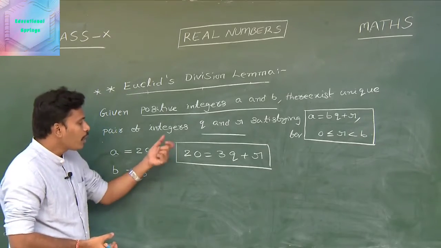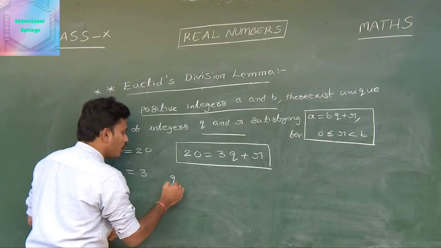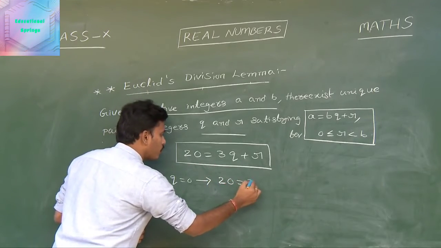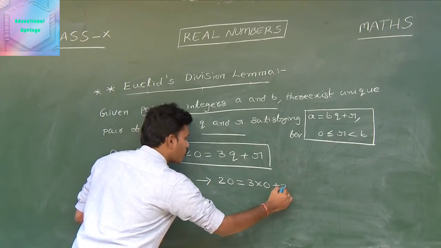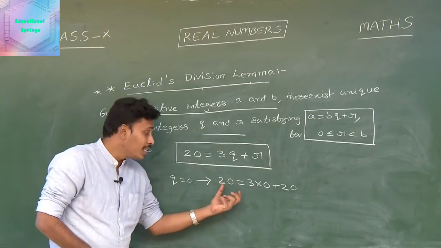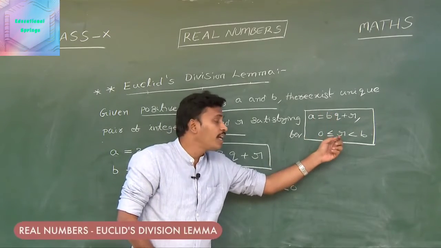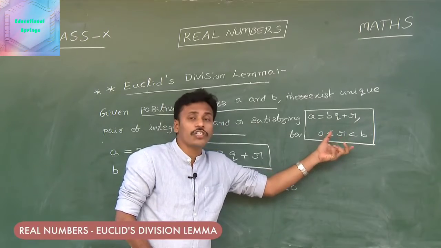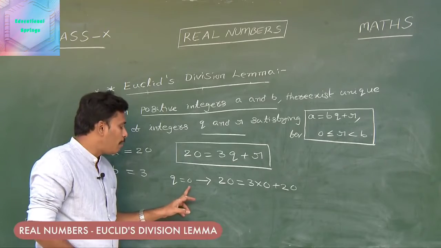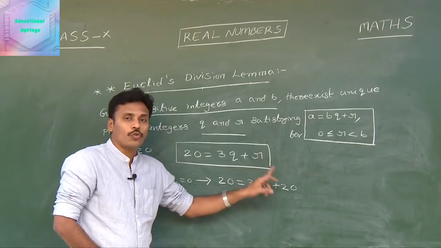Now see, if you replace q with 0, what will happen? If q is equal to 0, then we write the statement as 20 is equal to 3 into 0 plus 20. This is clearly of the format a is equal to bq plus r, but it fails to satisfy the restriction on r. When q is 0, the value of r is 20.